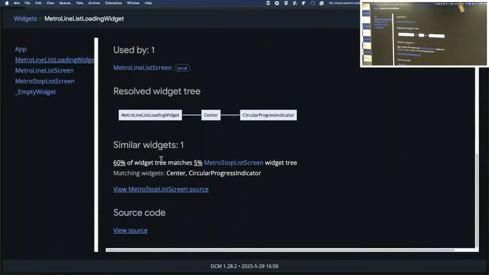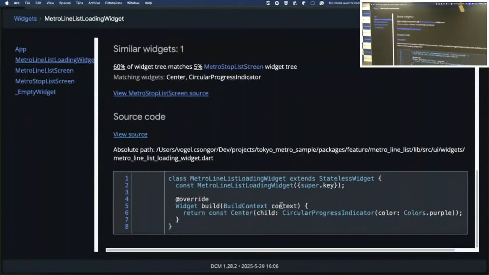There is another component very similar to this loading widget, which is just showing a progress indicator in the center. That can indicate this could be hosted or provided by our design system, instead of letting engineers duplicate it on their own, which can also be less error prone.